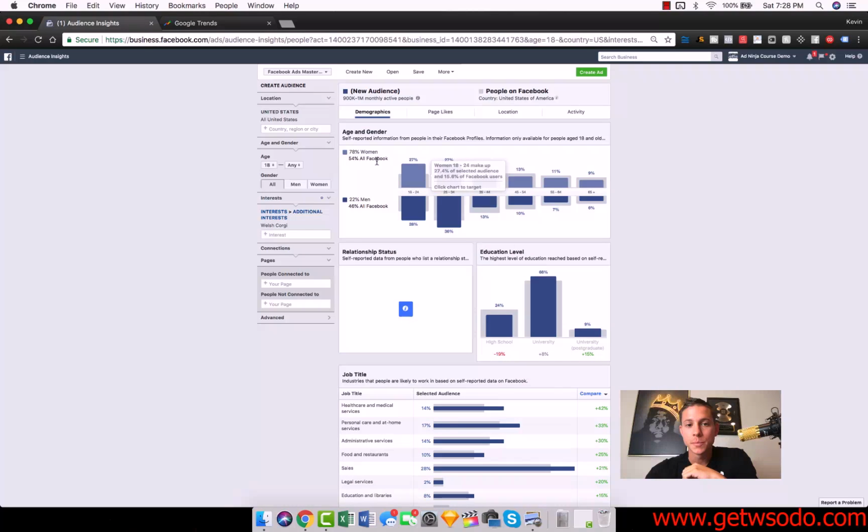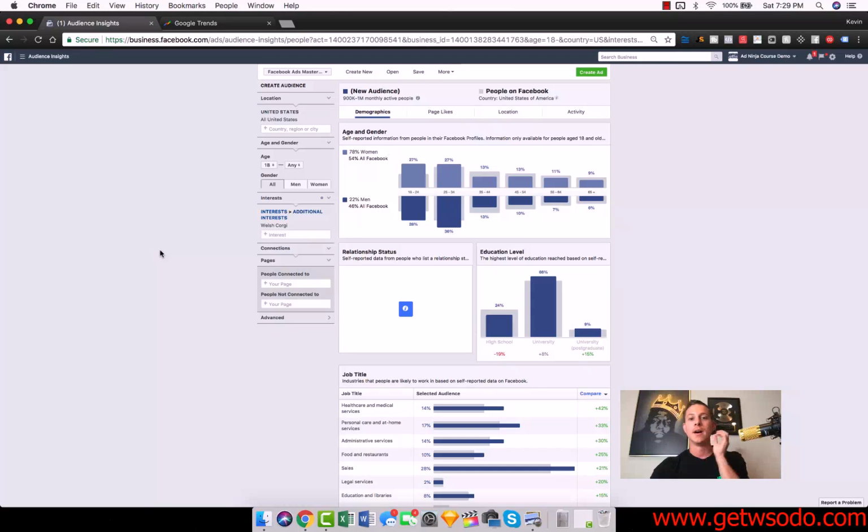And we see that a huge percentage of people are in the 18 to 34-year-old range. So when we're going to create our advertisement, trying to sell our corgi merchandise, it would probably be smart to run some split tests that were entirely women, for the age groups 18 through 24 and 25 through 34, because these are probably going to be our best converting demographics. And we figure that out in seconds. And this is information straight from the source, from Facebook. This is the best, most accurate data you can possibly get.